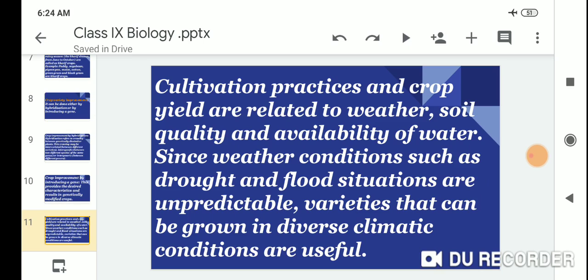Cultivation practices and crop yield are related to the weather, soil quality and the availability of water. Since weather conditions such as drought and floods are unpredictable, varieties that can be grown in diverse climatic conditions are useful.